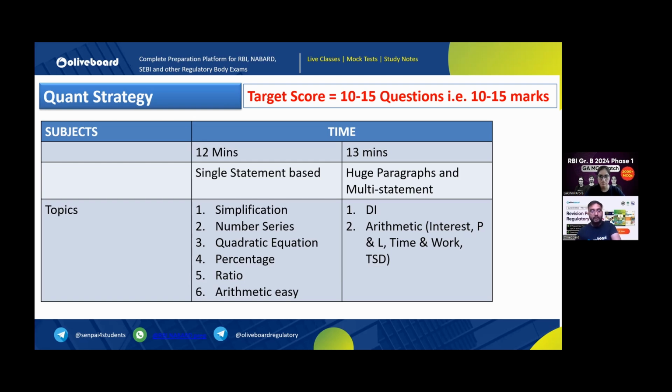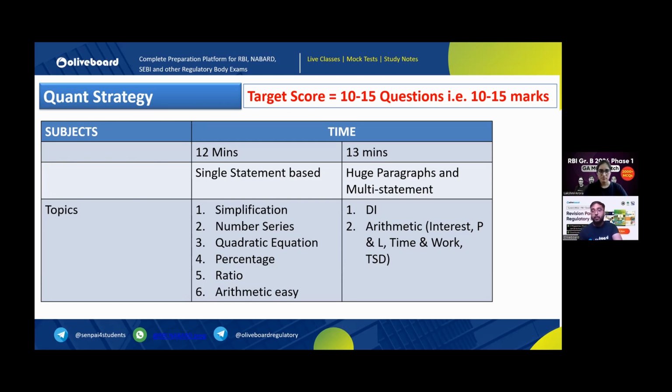So for quant, you will find multiple statement based questions, but one thing I can tell you is that DI and arithmetic. For DI, in the RBI Grade B phase 1 exam you will always find 2 or 3 DIs, meaning 2 or 3 paragraphs of DI. Out of them, 1 DI question is easy to moderate, the rest 2 are very difficult in nature. There have been times, and even my friends have done this, they solved just 1 DI, got 5 questions correct, then solved just 1 or 2 questions and they cleared the quant section. This has happened many times.